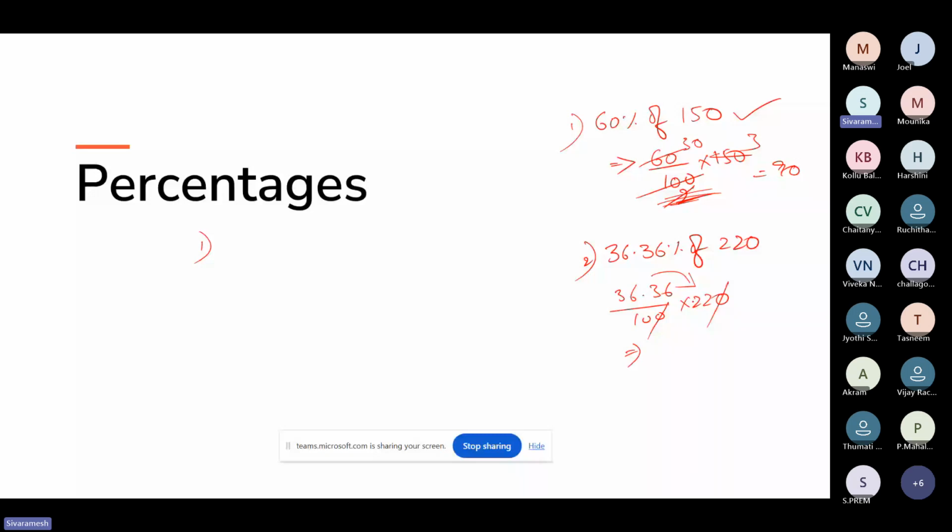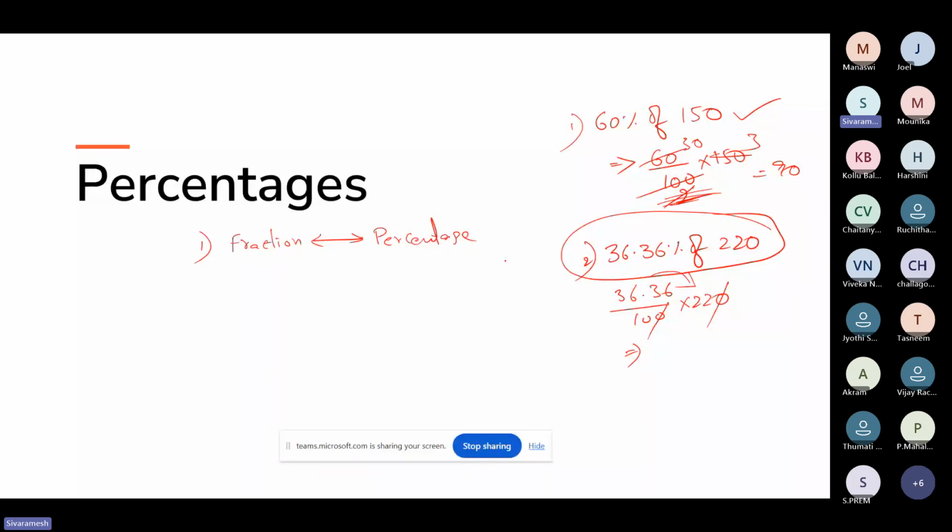Even in competitive exams, calculators are mostly not allowed. Without using calculators, multiplying these values will consume a lot of time. So in order to solve these types of questions, we need to know the first concept: how to convert fractions to percentages or percentages to fractions.